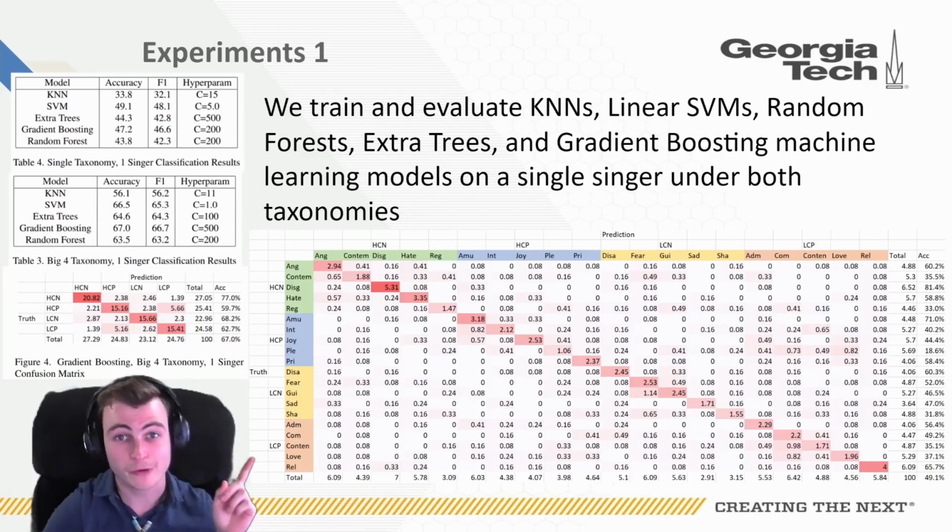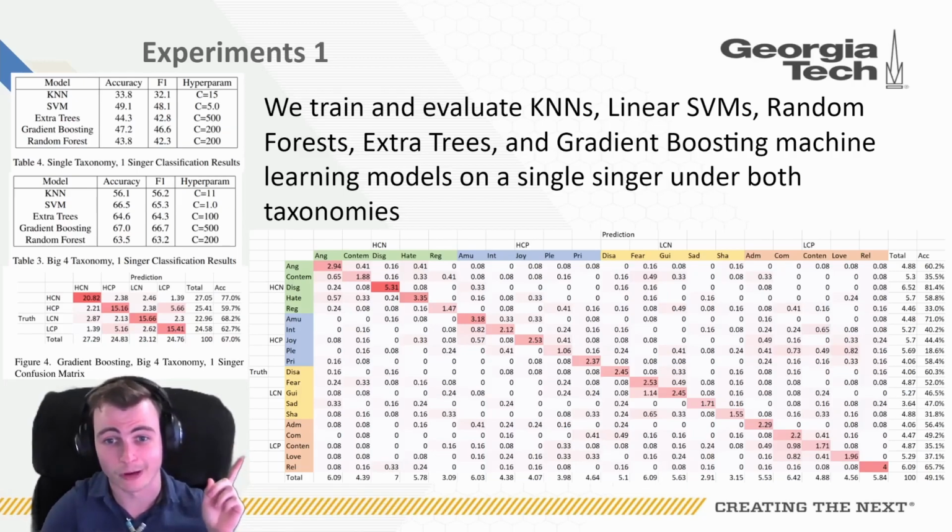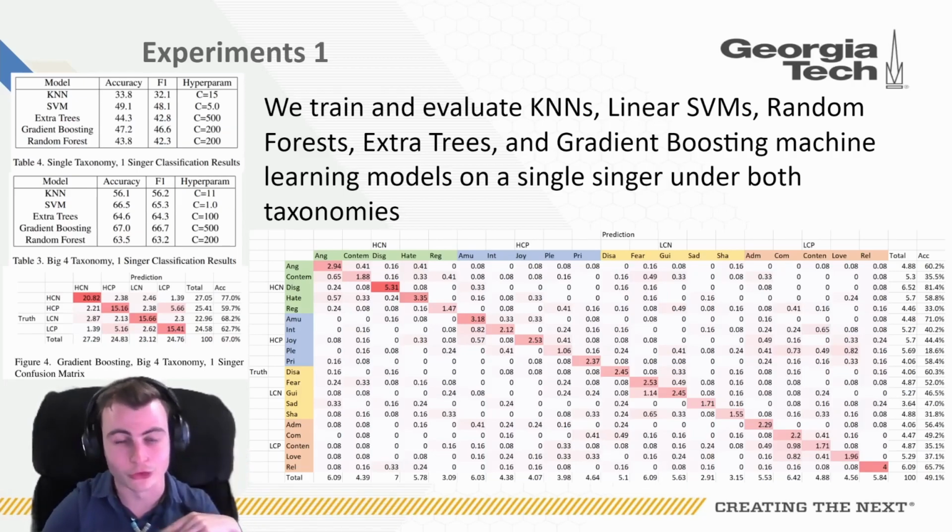Over here, you can see our confusion matrix for our 20-bucket taxonomy. Notice how along the diagonal, you'll find the correct prediction of the ground truth being predicted by the model. Above me, you can see the accuracies achieved by these models for the single taxonomy and for the Big 4 taxonomy. Notice how the single taxonomy is able to achieve an accuracy of 49% with the SVM, which is 10 times better than random guessing, which would be 5%, and how the Big 4 taxonomy is able to achieve accuracies as high as 67% when determining between the 4 quadrants of valence and control.